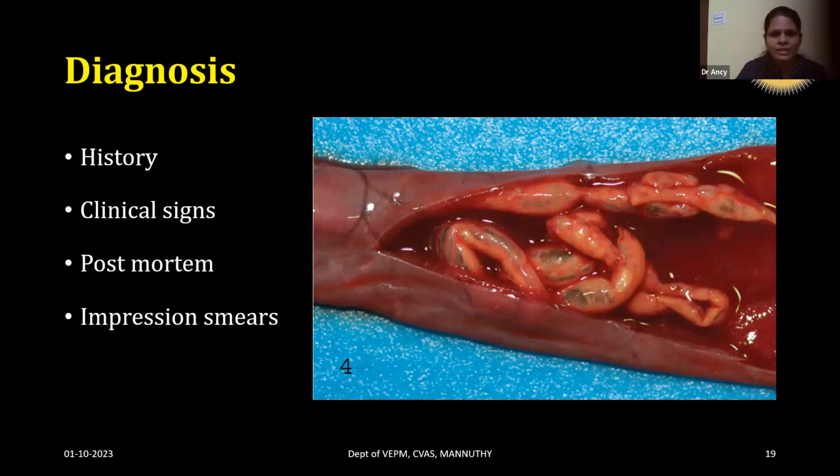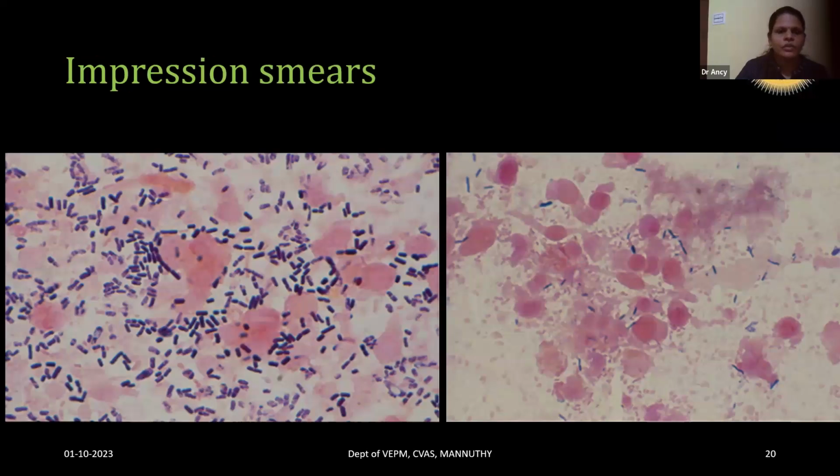And impression smears can be taken from the open intestines. When you examine the impression smears under Gram staining, you will see that it is teeming with Clostridium organisms. The first picture is the impression smear taken from an endotoxemia-affected intestine, teeming with Clostridium organisms. The second picture is a normal impression smear taken from a normal intestine, which will contain fewer organisms.